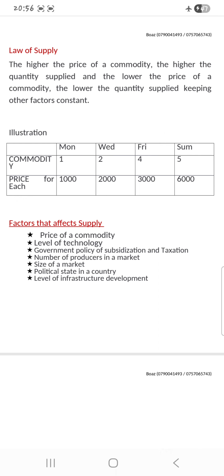Then, level of technology. When you talk about advanced technology, where you have modern machines and you use skilled labor, a lot of commodities are going to be supplied because the process of producing those products is very smooth and quick.